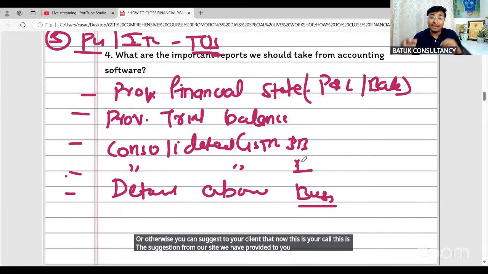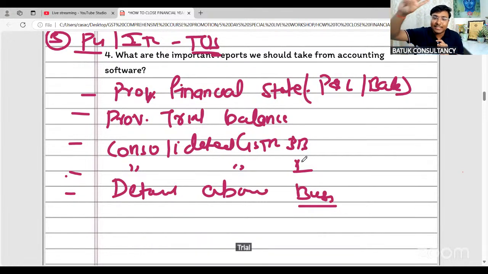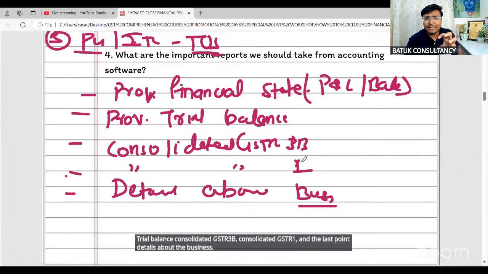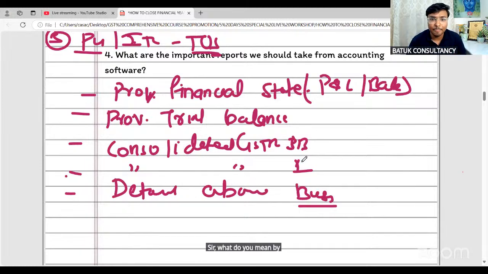Okay, so what are the important reports we need to take? Provisional financial statement, profit and loss account, balance sheet. We'll also share the use of these financial statements. Trial balance, consolidated GSTR 3B, consolidated GSTR 1, and the last point, details about the business. Sir, what do you mean by this details about the business?